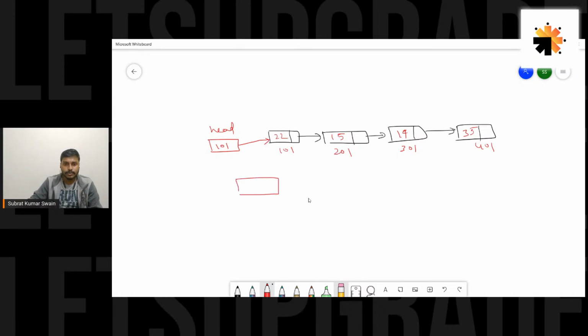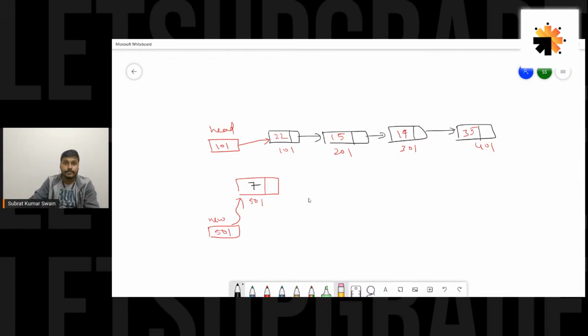Fine. This is our new node. Let's say the address is 501. So this is a pointer, new, which will store 501, and we say this new is pointing to this node. And data, let's take it as maybe 7. Yeah, let's go for 7.